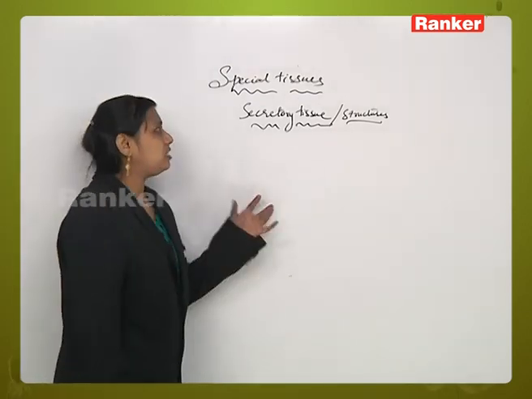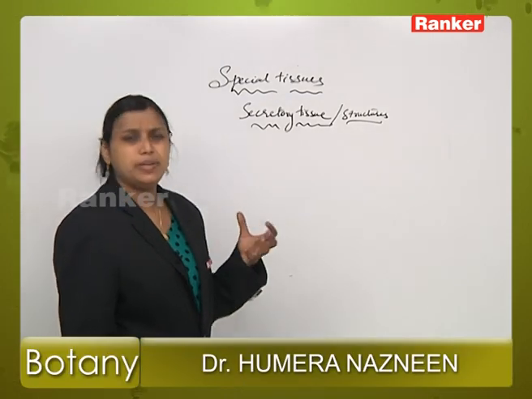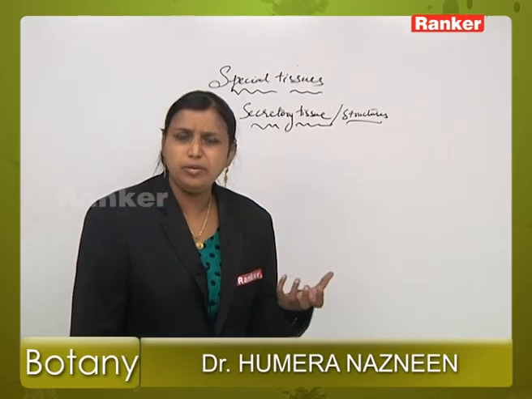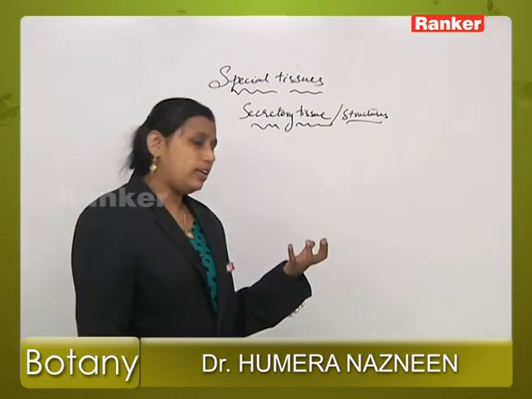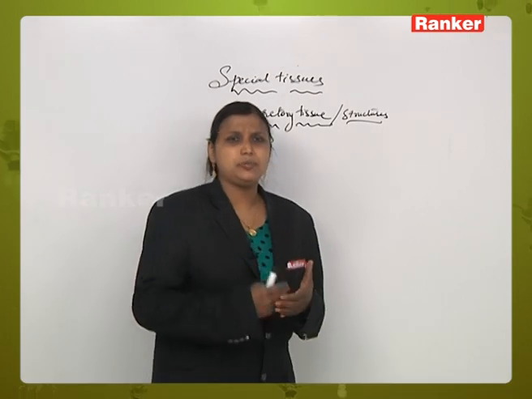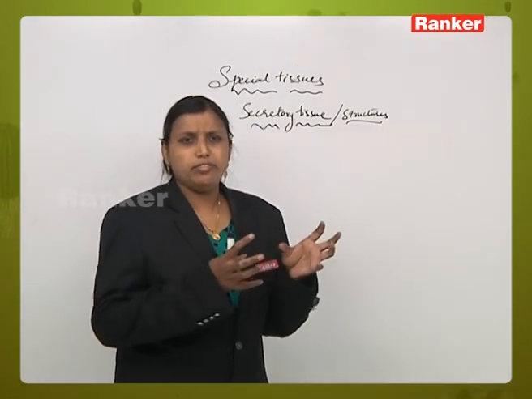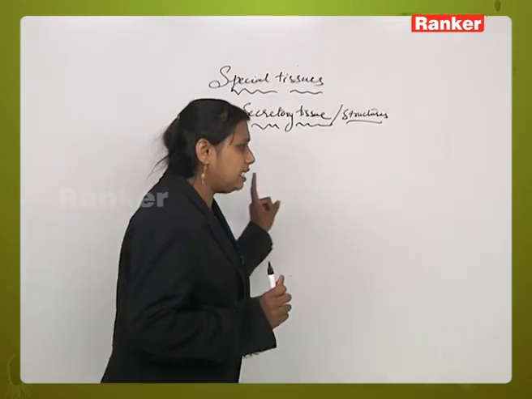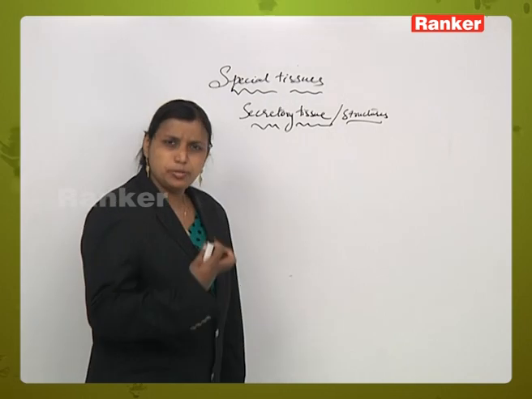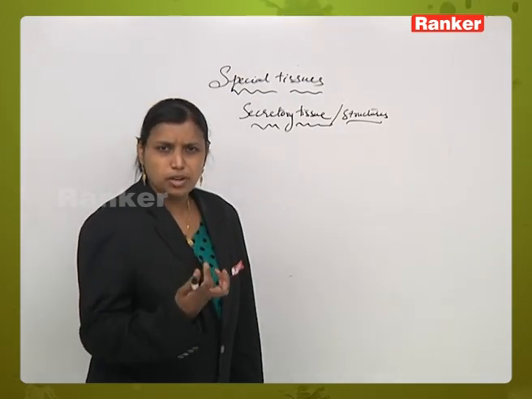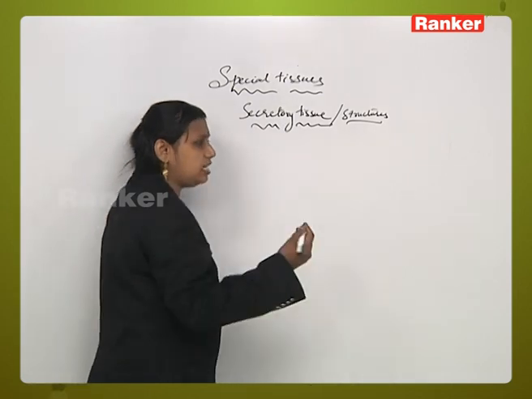Now, the secretory tissue shows variation in structure on the basis of the type of elimination of substances occurring in the tissue. For example, what type of substance is being eliminated or excreted from the tissue may also show variation in the structure of the secretory tissue. What type of secretion is occurring from the cellular parts or storage tissue? It is based on that.